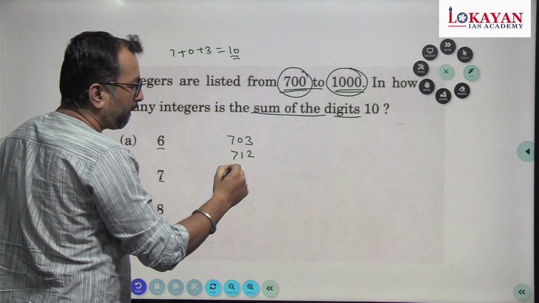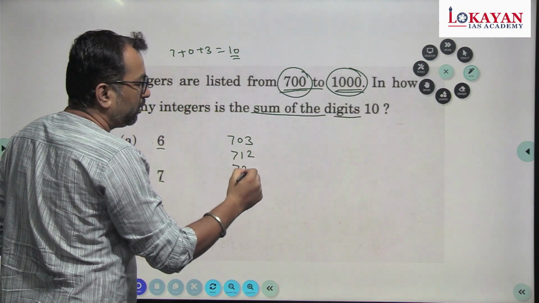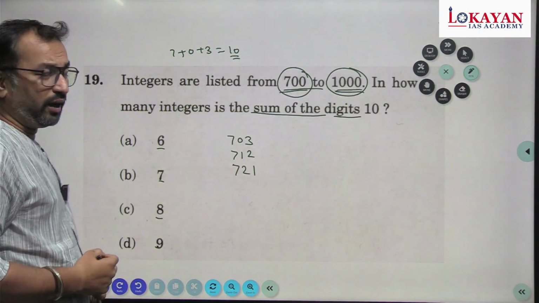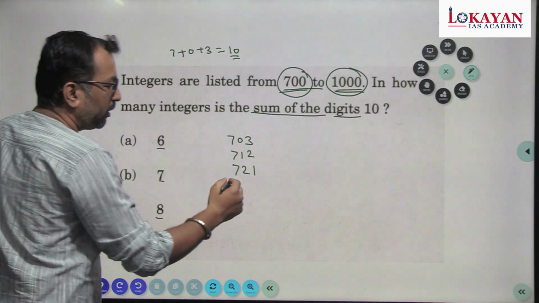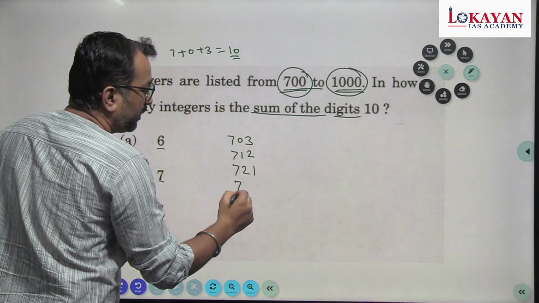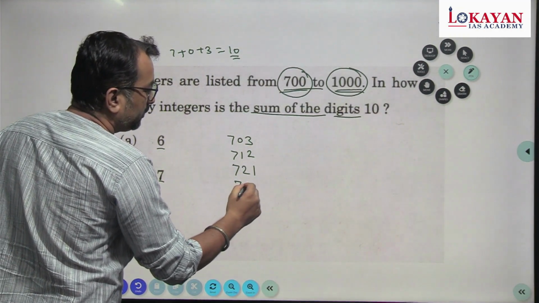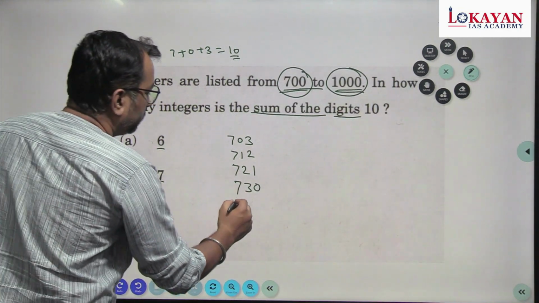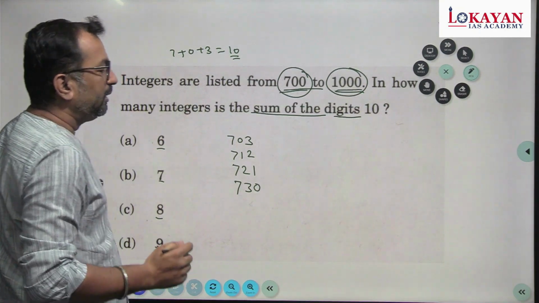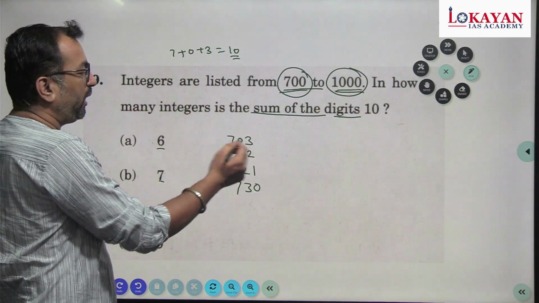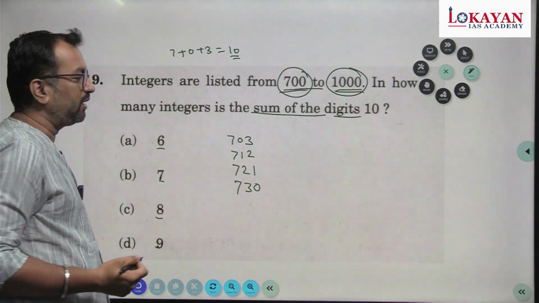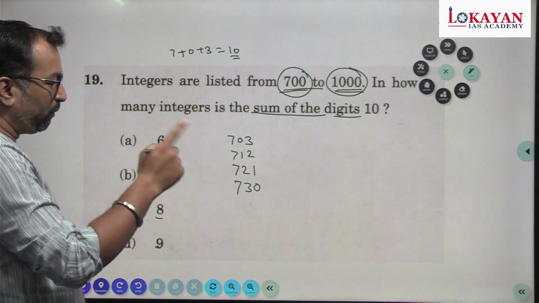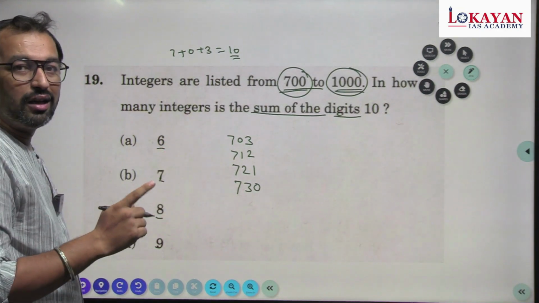The next number will be 721. The next number, 730. So in the range of 700 to 800, we got these 4 numbers: 703, 712, 721 and 730.